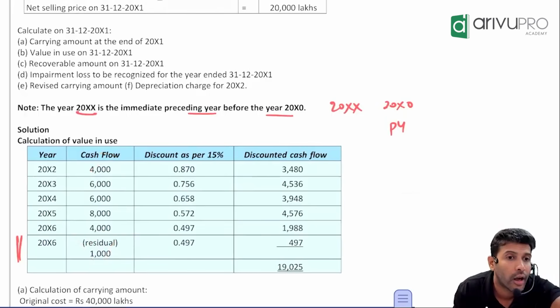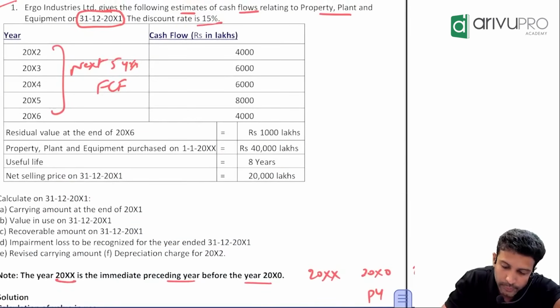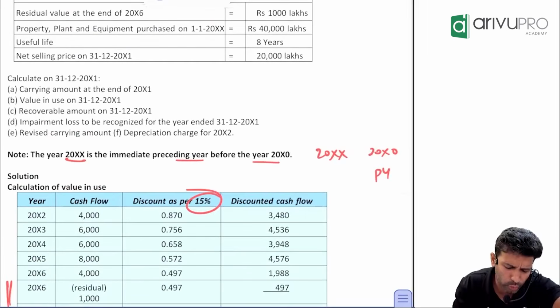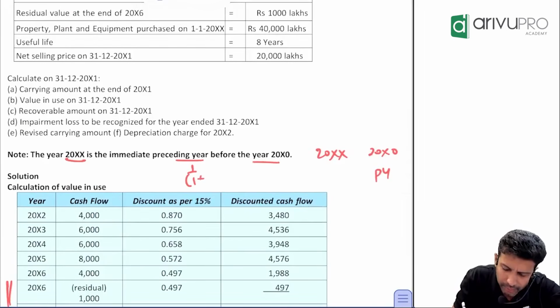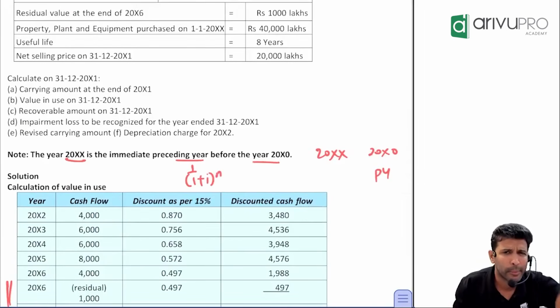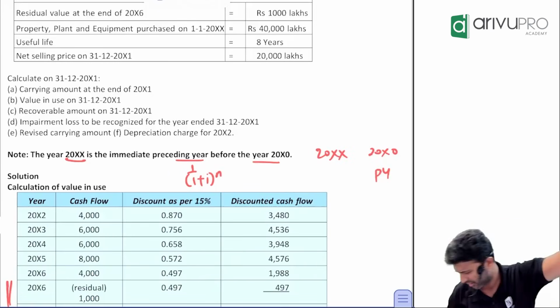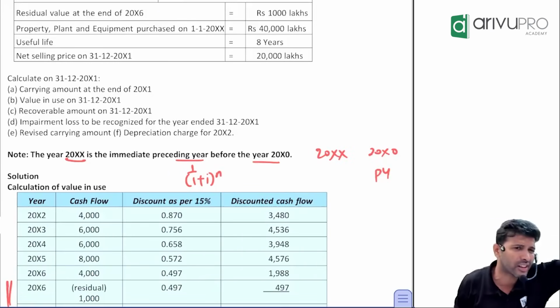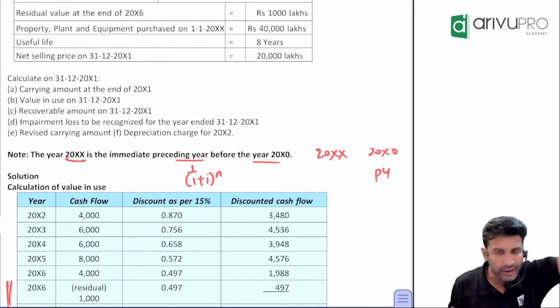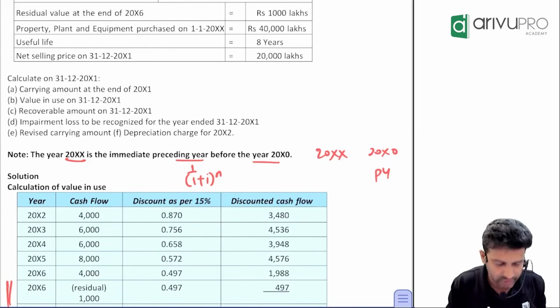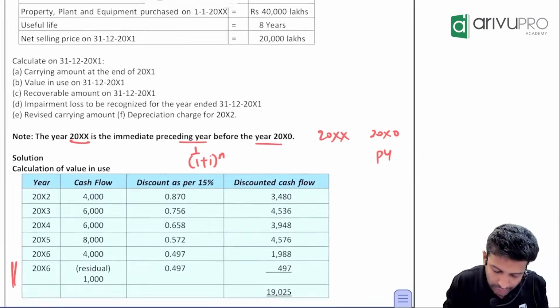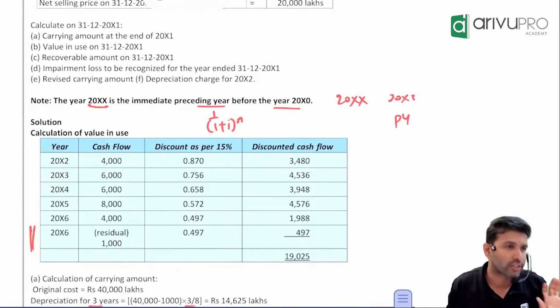This is your future cash flows. Multiply by what? Discount factor. What is a discount factor? 15%. And you know how to find the discount factor, no? What is that formula? 1 divided by (1 plus i) whole power n. Basically 1 divided by 1.15. All of you are comfortable, no? You must have done a lot of this in AS 19, FM and all that. I hope I don't have to go into that now. 1 divided by 1.15 you do, and go on pressing the equals button in your calculator, you will get the discount factor.